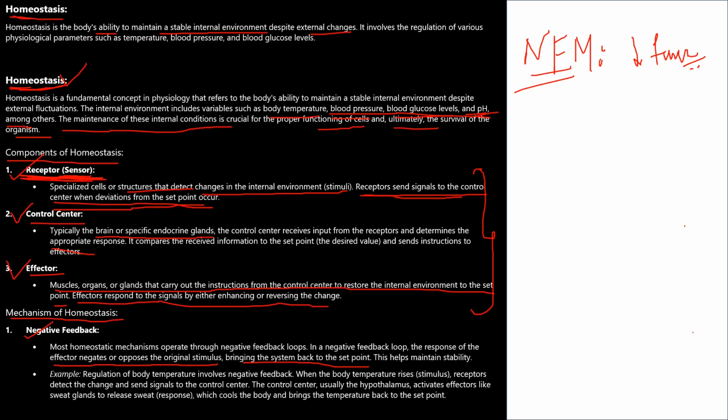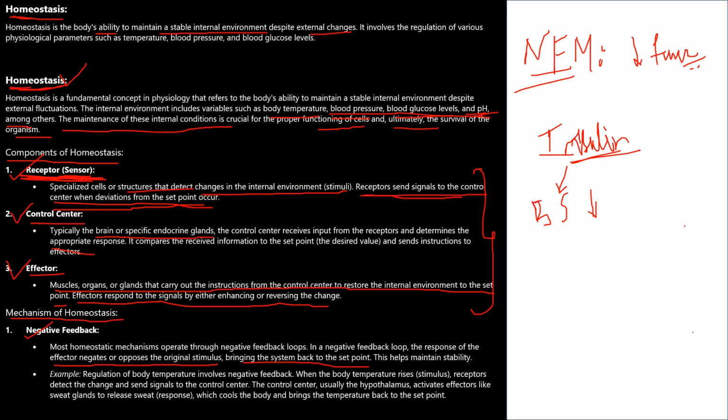For example, if we take the example of insulin. All we know, insulin is a hormone. It is secreted by the pancreas, the beta cells of the pancreas. The work of the insulin is to reduce the blood sugar level. Blood sugar level is decreased by the action of insulin if insulin is secreted in more amount.